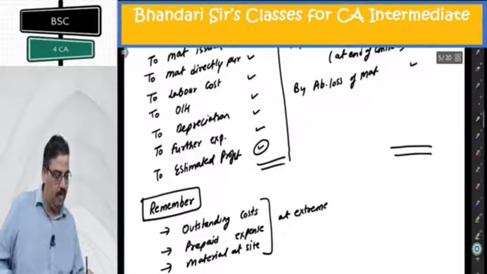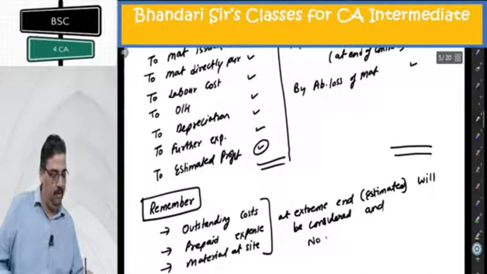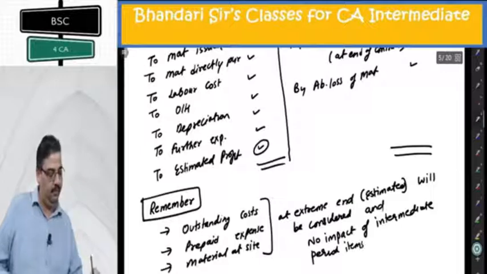At extreme end, estimated figures will be considered and no impact of intermediate period items will be taken in memorandum contract.